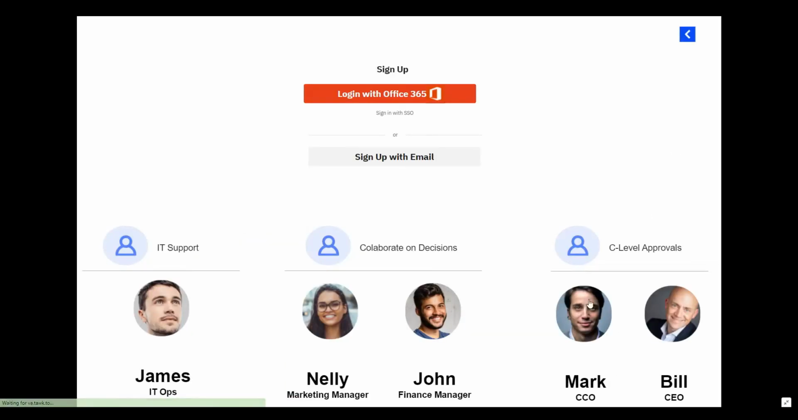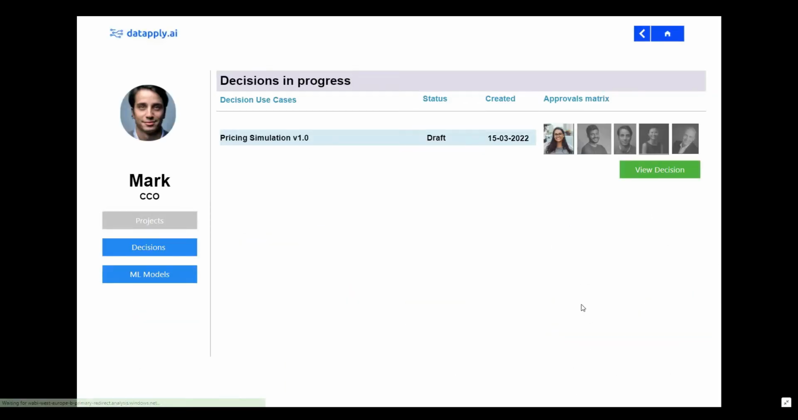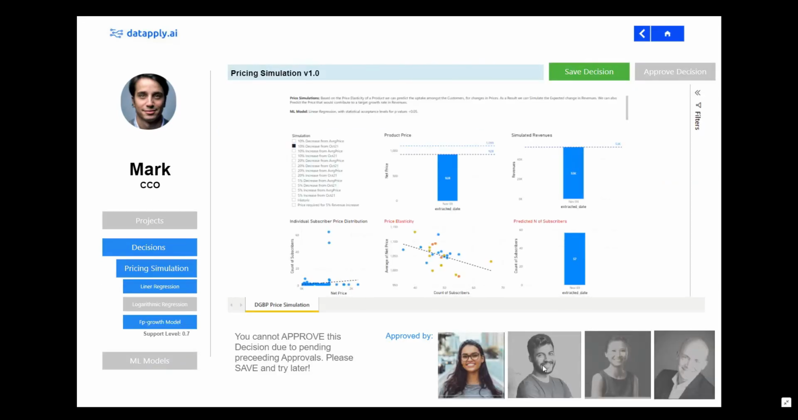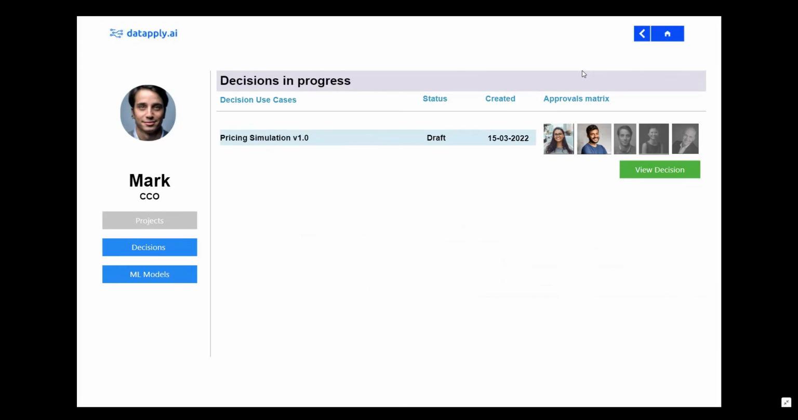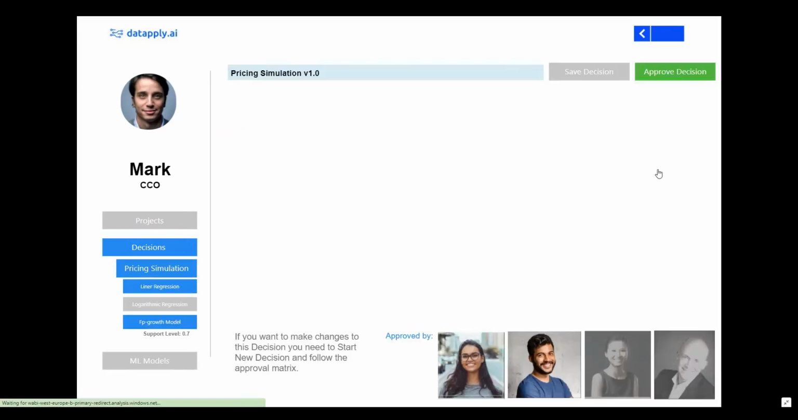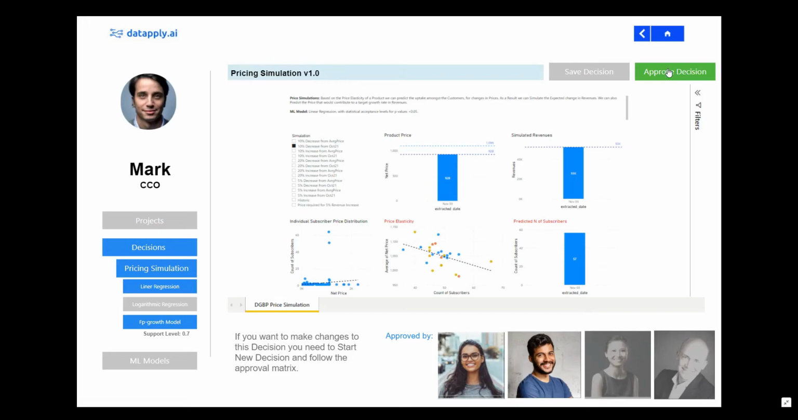Mark is the Chief Commercial Officer of Telco. He can review decisions together with Nellie but cannot approve them before the relevant approvals from other teams. In our case, Mark can only approve a pricing decision in case marketing has aligned with finance through the approvals of Nellie and John. Once this is done, Mark can approve the decision.